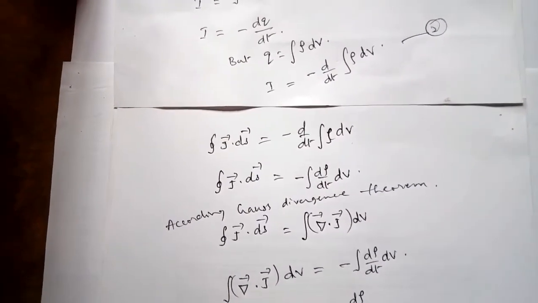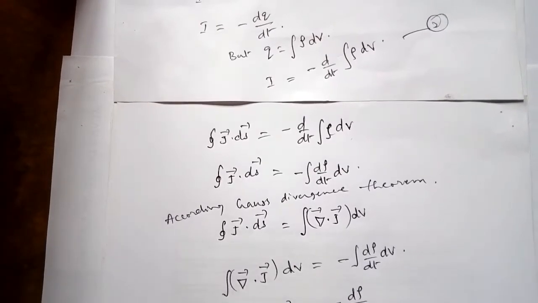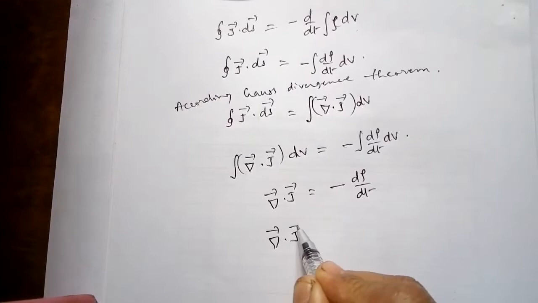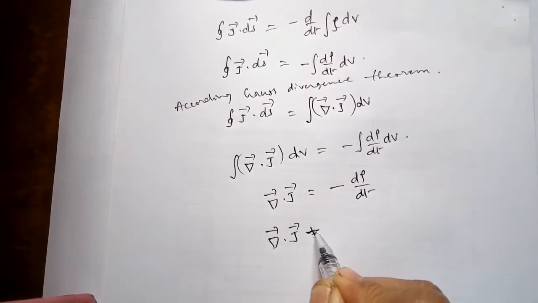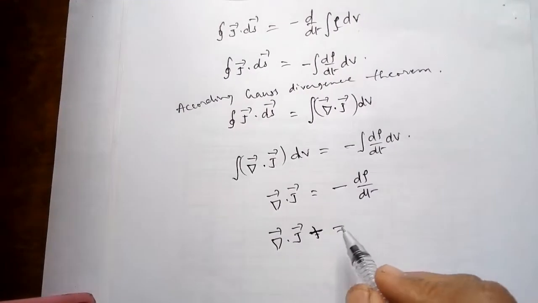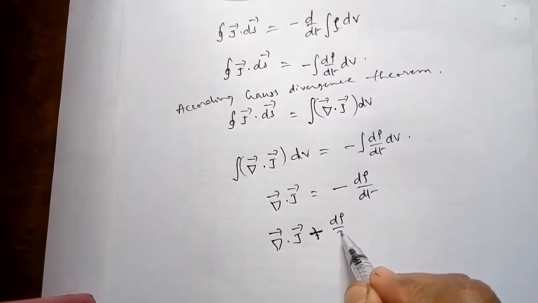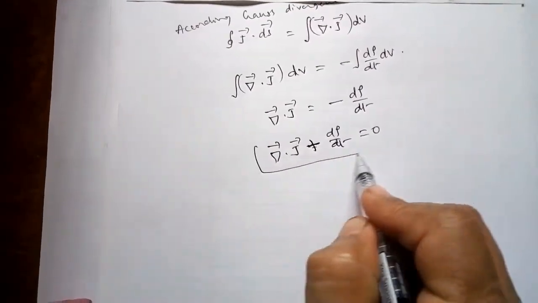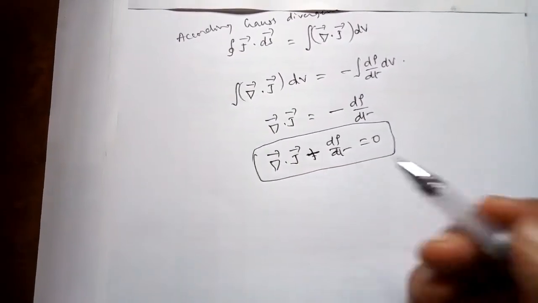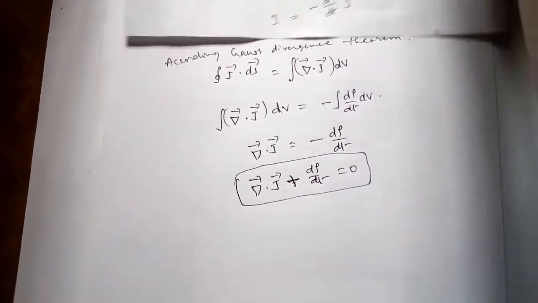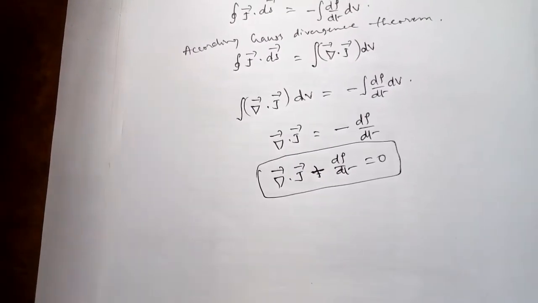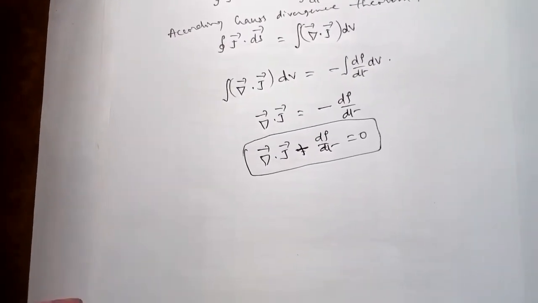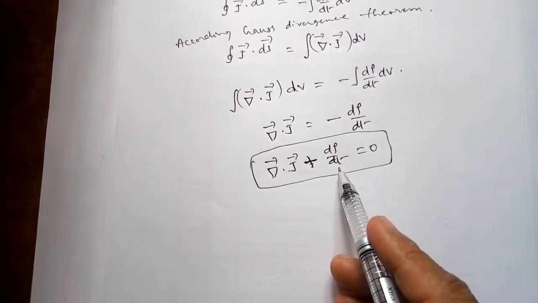Or you can write, taking it to the left hand side, del dot J plus d rho by dt is equal to 0. So this equation is known as the equation of continuity. This is a mathematical expression for the law of conservation of charge.